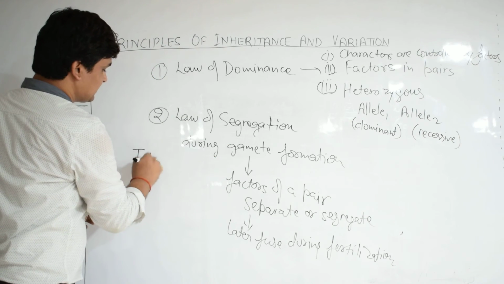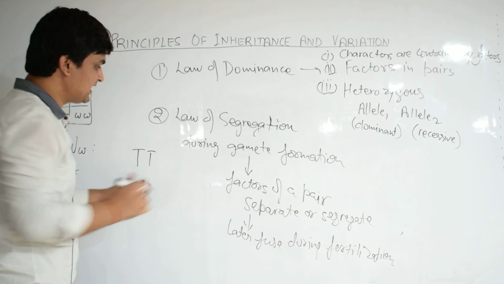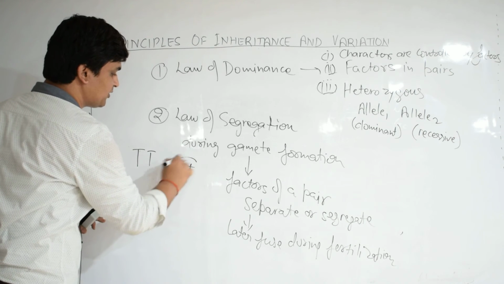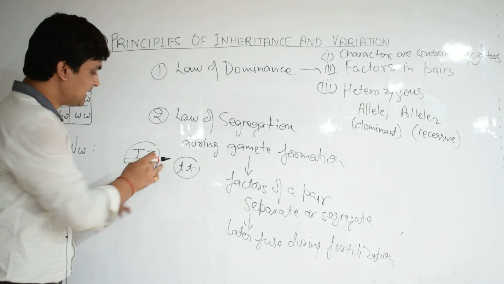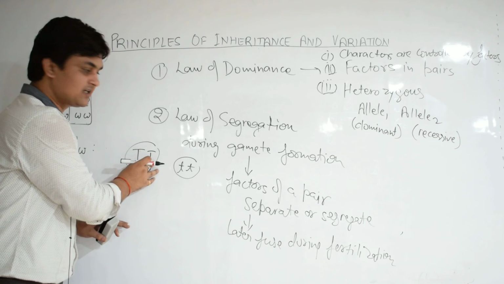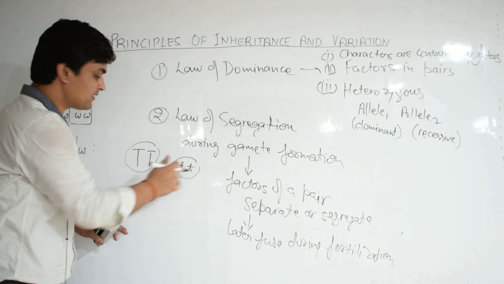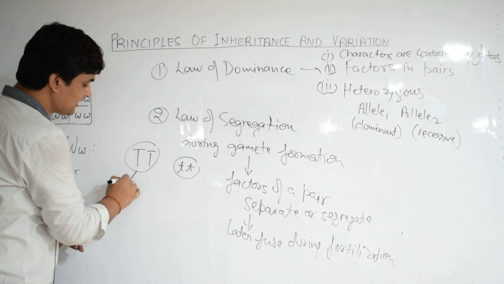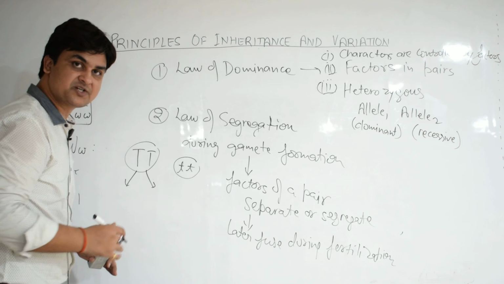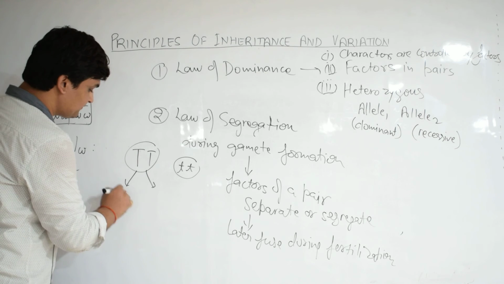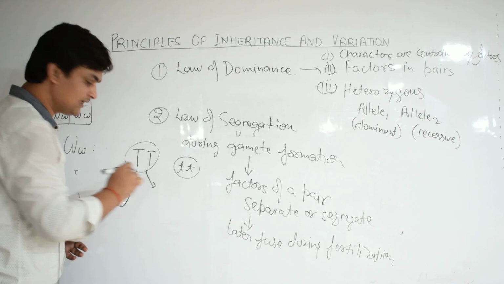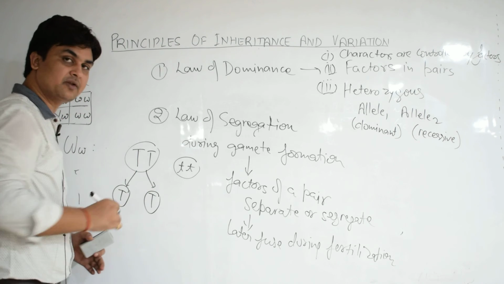We have already witnessed this phenomenon. How? Suppose this was a tall individual and this was the dwarf individual. As this is a diploid one, it will contain two factors. This will also contain two factors. Now, both these factors will separate from each other during gamete formation. So, one gamete will be formed like this and the other will be formed like this.